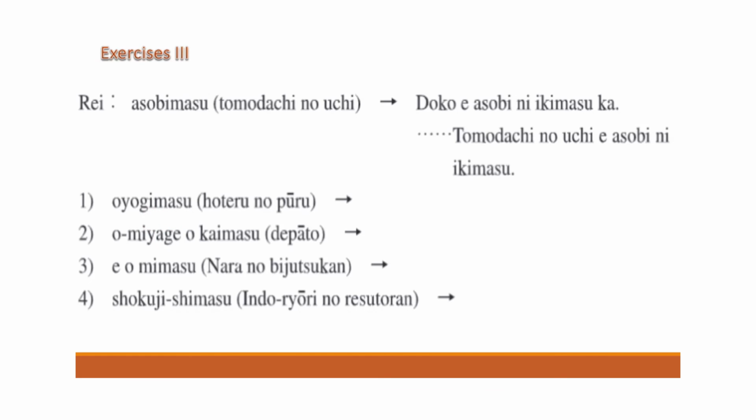The question may be different. Oyogimasu is a verb, na? So we must do it. So doko e oyogi ni ikimasu ka?